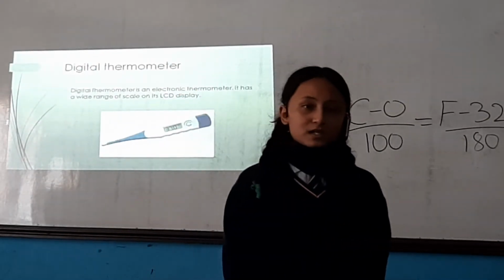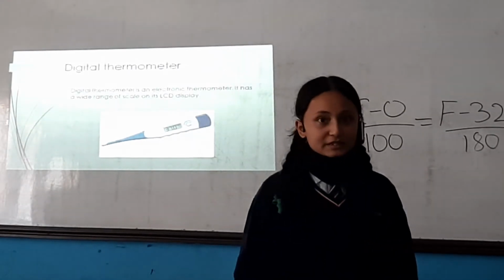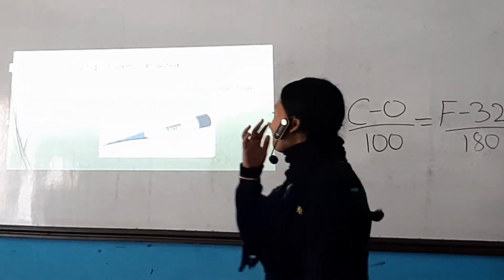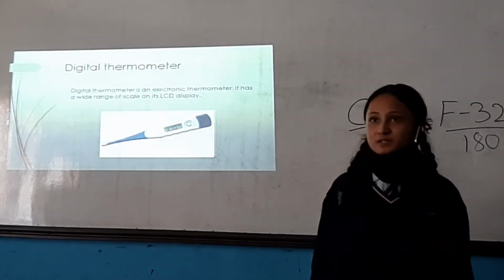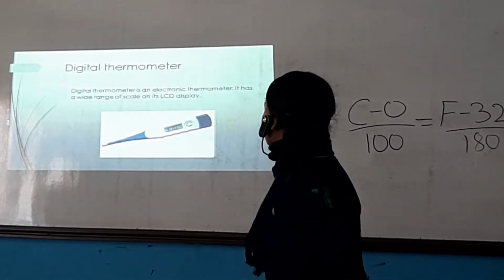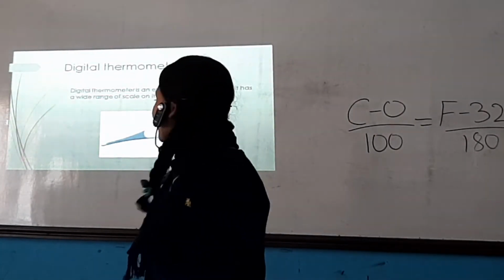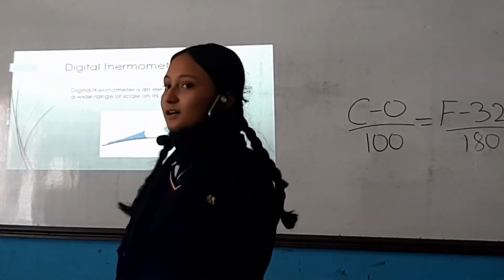Digital thermometer. This is one type of thermometer that does not use any thermometric liquid. Digital thermometer is an electronic thermometer. It works with a battery inside it. It displays the temperature using an LCD display.